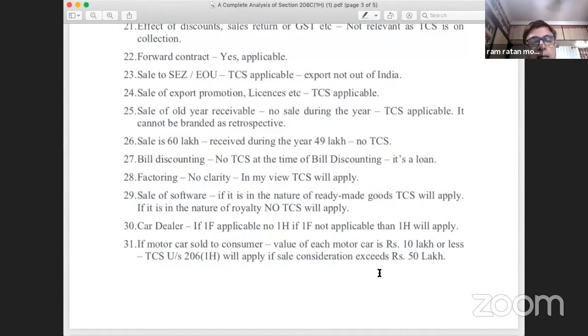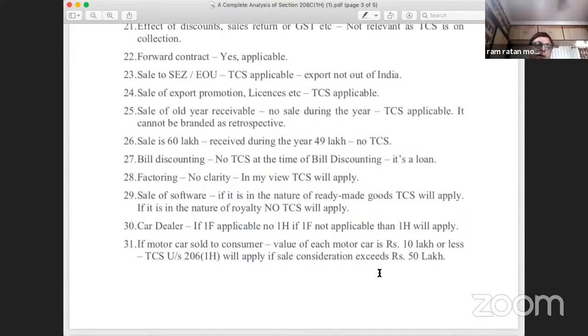Now, as far as the car dealer is concerned, we all know there is already an existing section 1G. 1G is applicable from B to C. It is not applicable to B to B. So if I am buying a Maruti car, the value of which exceeds rupees 10 lakhs, then 1G is applicable. The Maruti car dealer will deduct TCS from me when I will be paying the price for that car. But if the value of the car is less than rupees 10 lakhs, the Maruti car dealer will not be deducting any TCS under the existing section 1G.